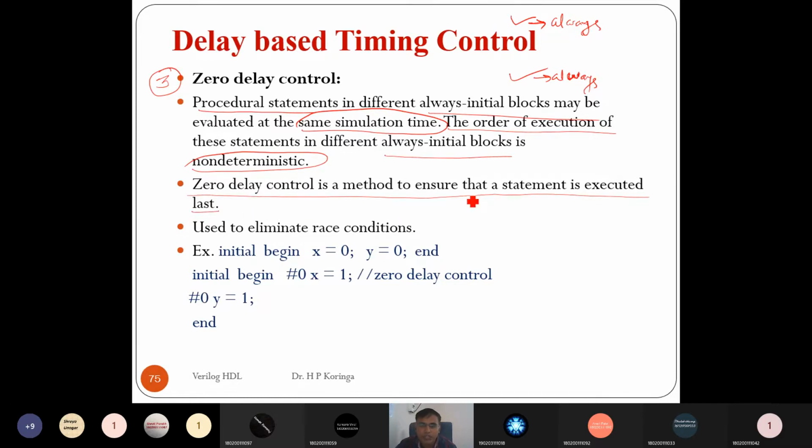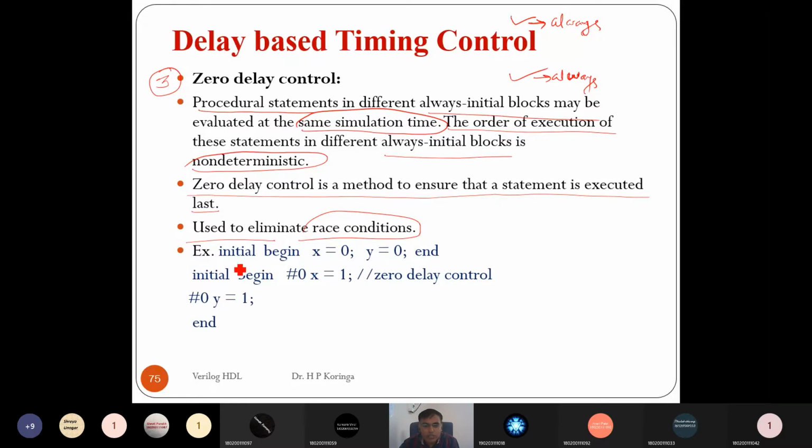Whenever we specify the zero delay control, it executes once all the blocking assignments without delay have run. Then the statement specified with the zero delay will execute. It is used to eliminate the race around condition when we are simultaneously changing the value of x, right?